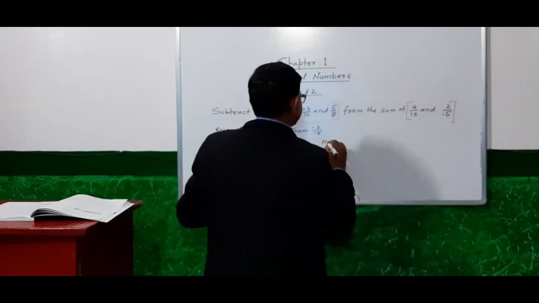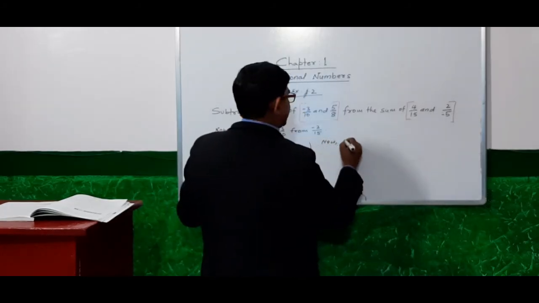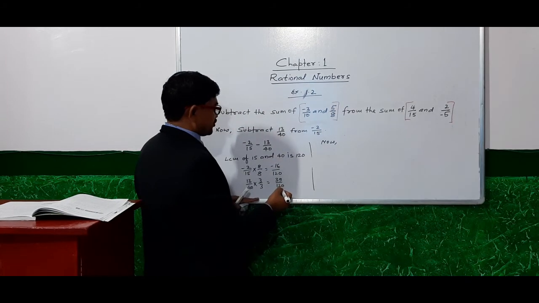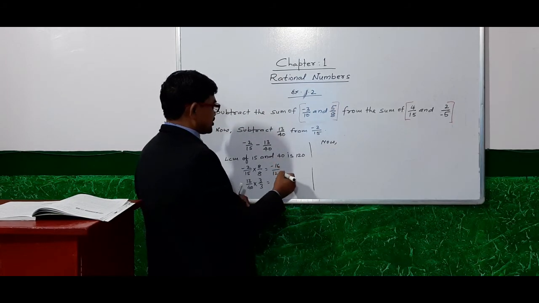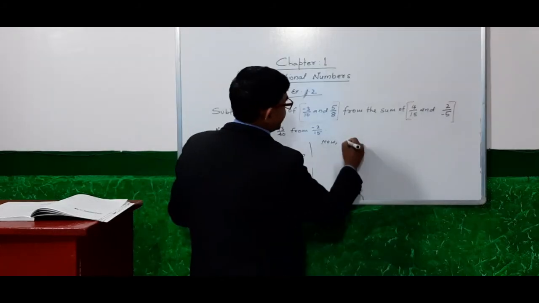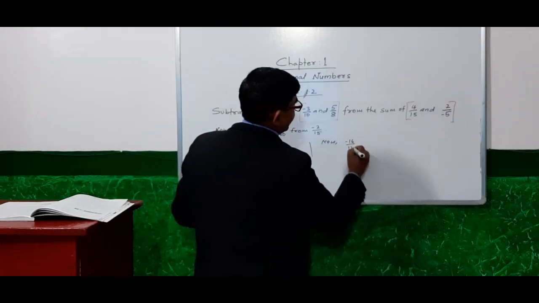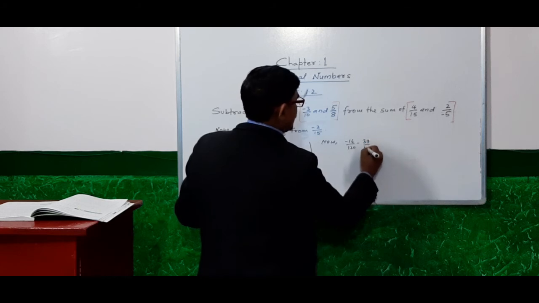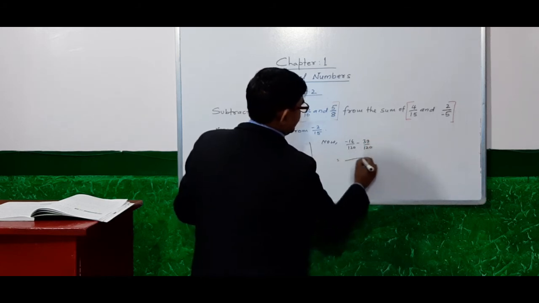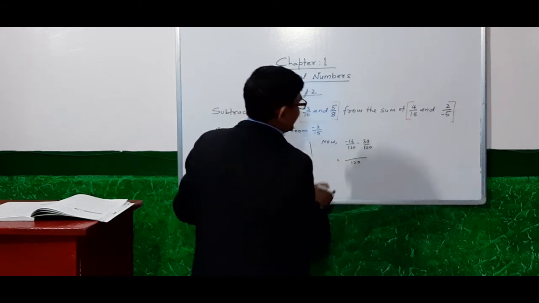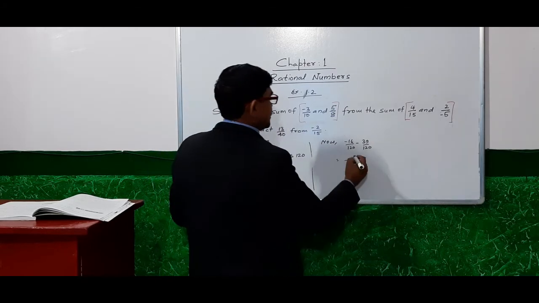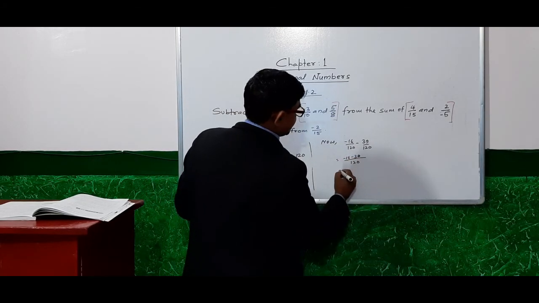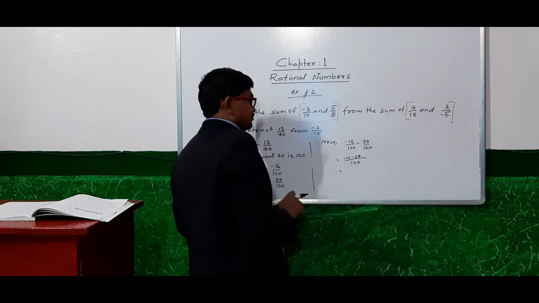Now subtract 39 by 120 from minus 16 by 120. Minus 16 by 120 minus 39 by 120. We take 120 as the LCM, minus 16 minus 39. What will we get?